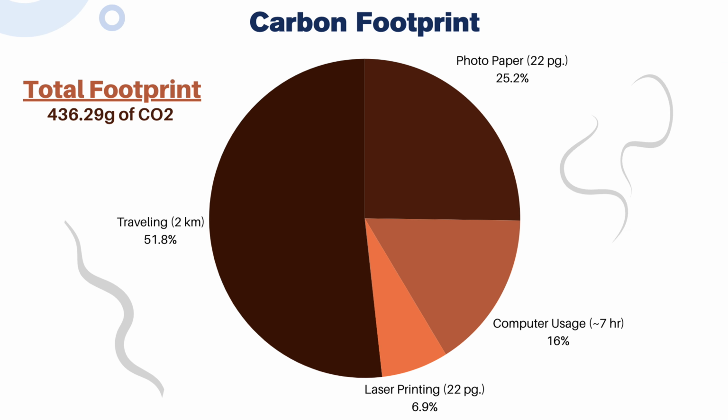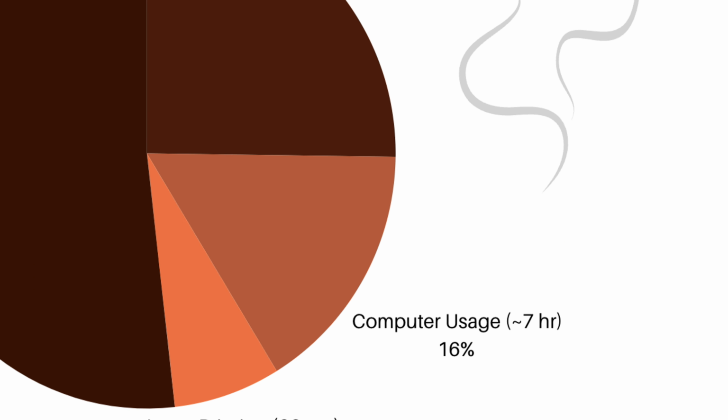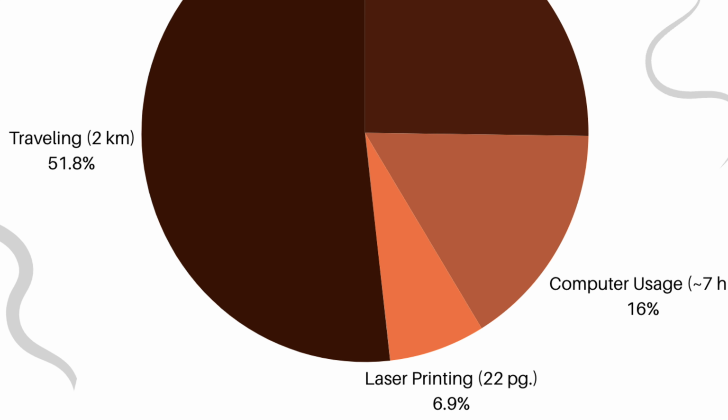We have 4 components for calculating our project's carbon footprint: photo paper, computer usage, laser printing, and locomotion. We used a total of 22 pages of photo paper throughout the project, each producing 5 grams of CO2 and a total of 110 grams. We used around 7 hours of computer time to plan and design our project, producing 70 grams of CO2. We then used a laser printer to print out 22 pages, resulting in 30.29 grams of CO2.